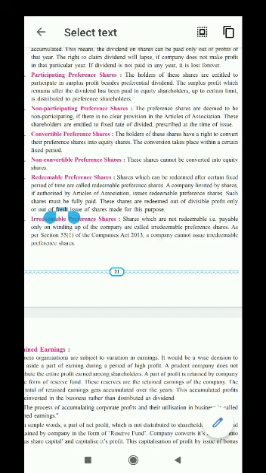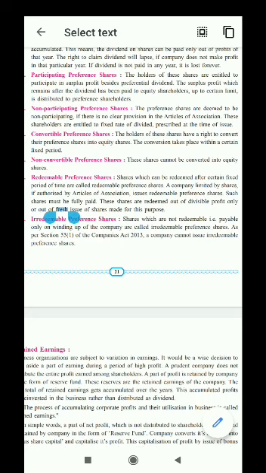Now, in case of participating preference shares, the company is giving that right to some preference shareholders. While issuing preference shares, the company will keep such a condition that some shareholders will be given preference in participating in the extra profit, the surplus profit of the company, if the company is making it in that current financial year. So when the company makes surplus profit, the company divides its profit to the equity shareholders as dividend. Firstly, the company clears the preference dividend. Then the company will pay dividend to the equity shareholders.